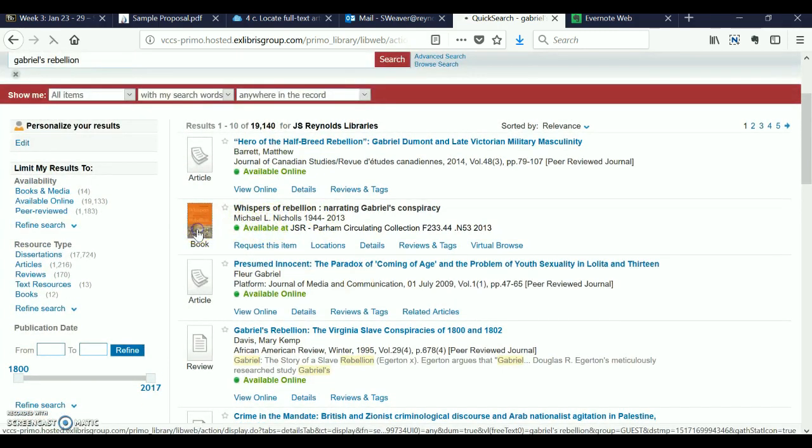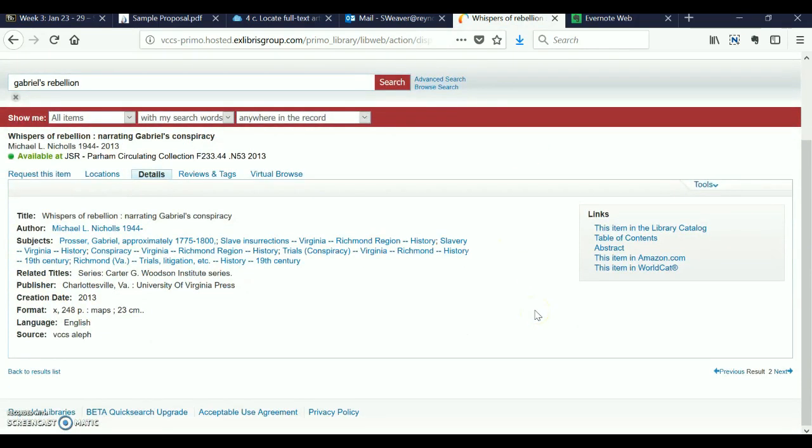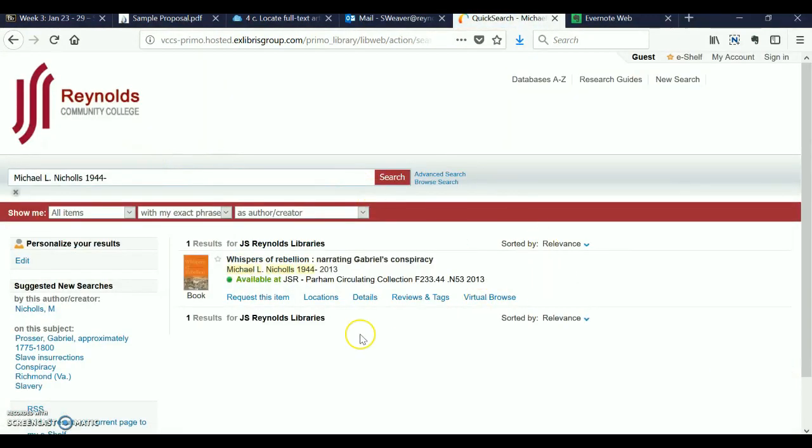This is actually a book at the Reynolds Library, and it's called Whispers of Rebellion, Narrating Gabriel's Conspiracy. Well, first of all, we've got a couple different things. So we could go check out this book, and the writer of the proposal did, so that's included in his proposal. But what I want to do right now is actually to check out a couple different things.